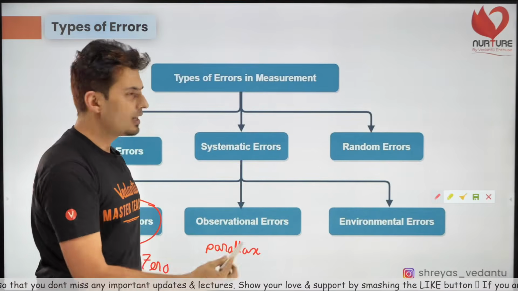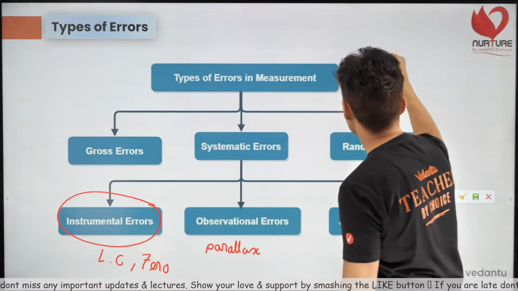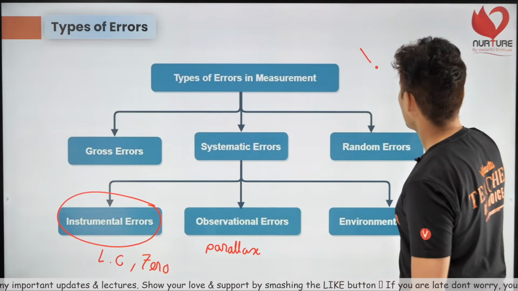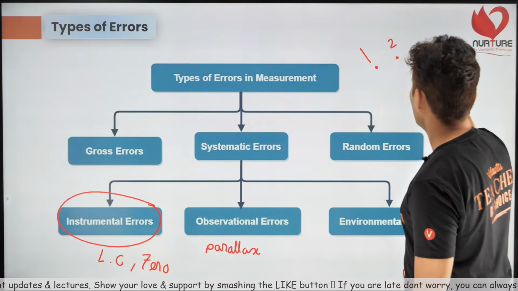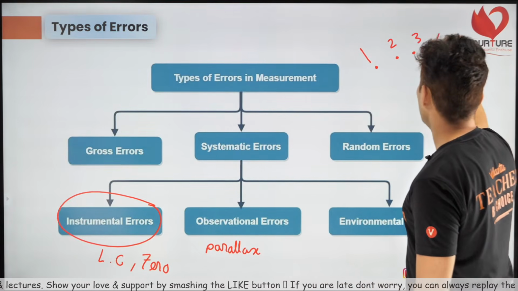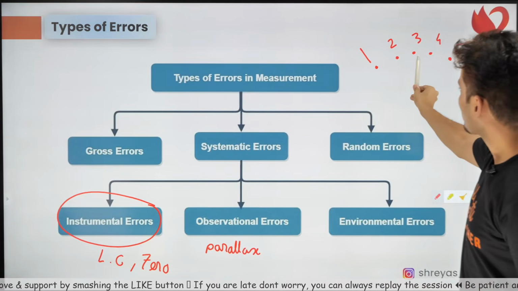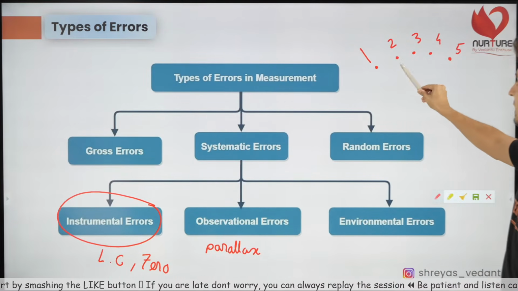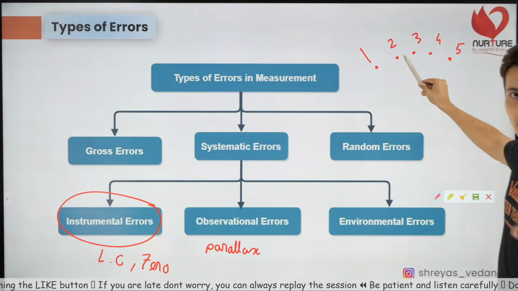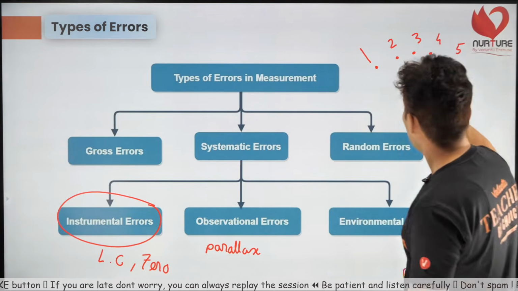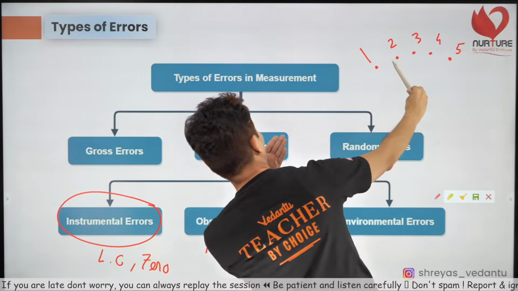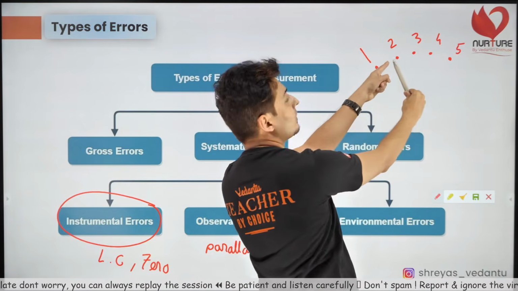Parallax. Just imagine this. If there are numbers like 1, 2, 3, 4 and 5 over here, and this was my needle. Now the needle is here at 2. But when I see from here, I find that the needle is in front of 3.